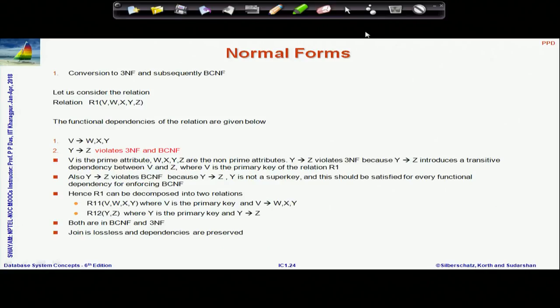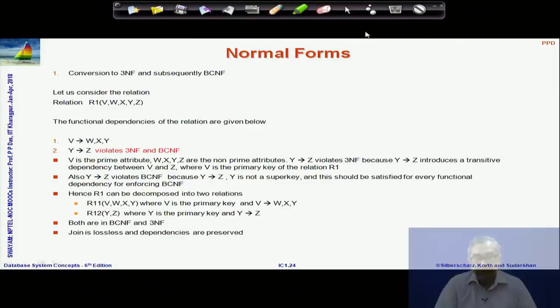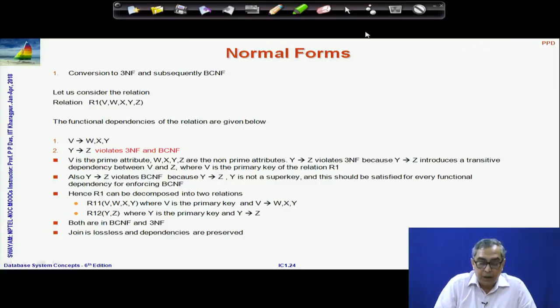I have just made some examples which are somewhat different from the ones that you had shown earlier. Here I have shown step by step, starting with a relation and having four functional dependencies.